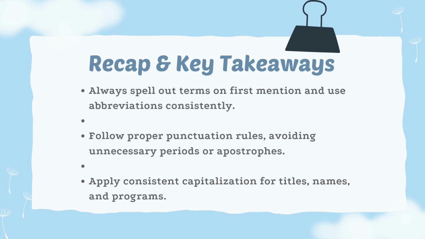For you to understand more, here are the most important points about abbreviations, acronyms, and capitalization. First is always spell out terms on first mention and use abbreviations consistently. Next is follow the proper punctuation rules like avoiding unnecessary periods or apostrophes. Lastly, you have to be consistent in capitalizing the titles, names, and the programs.